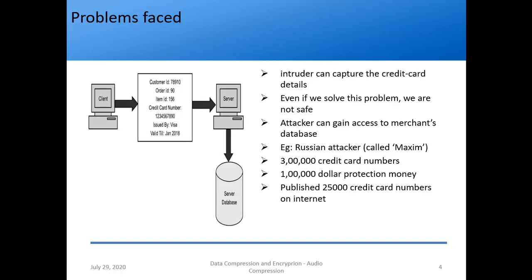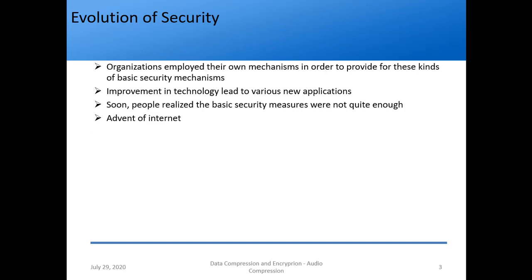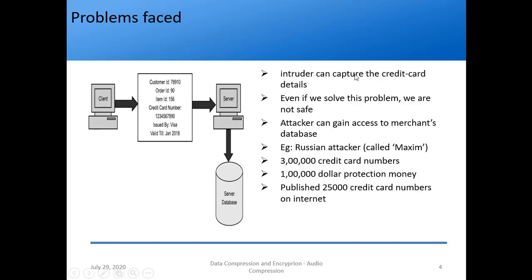So this is how security was evolving. But it was not solved in a nutshell. So what were the problems faced? This is just one example, there can be many other examples. One of the problems faced is that an intruder can capture the credit card information.